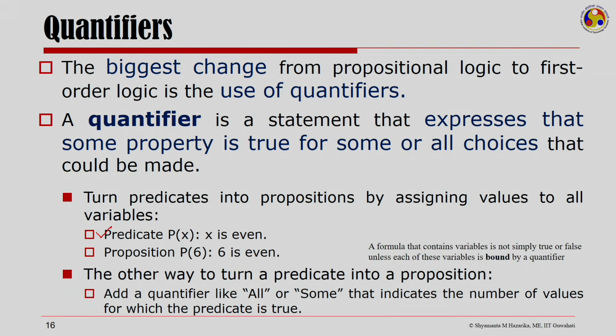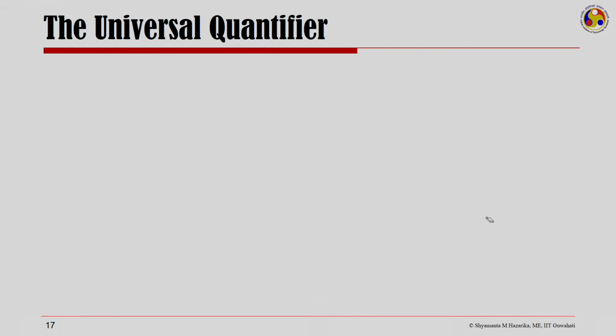The other way to turn a predicate into a proposition is to add a quantifier like all or some that indicates the number of values for which the predicate is true. A formula that contains variables is not simply true or false unless each of these variables is bound by a quantifier, and that is what these quantifiers are used for. We will first look at the universal quantifier.